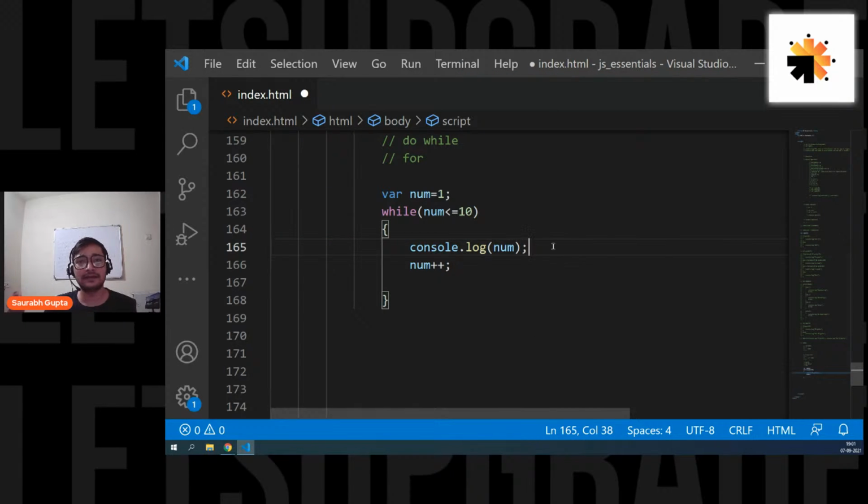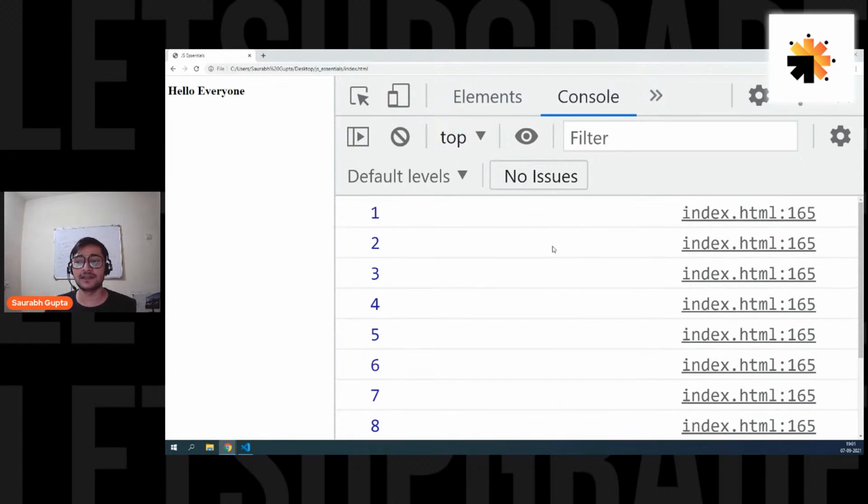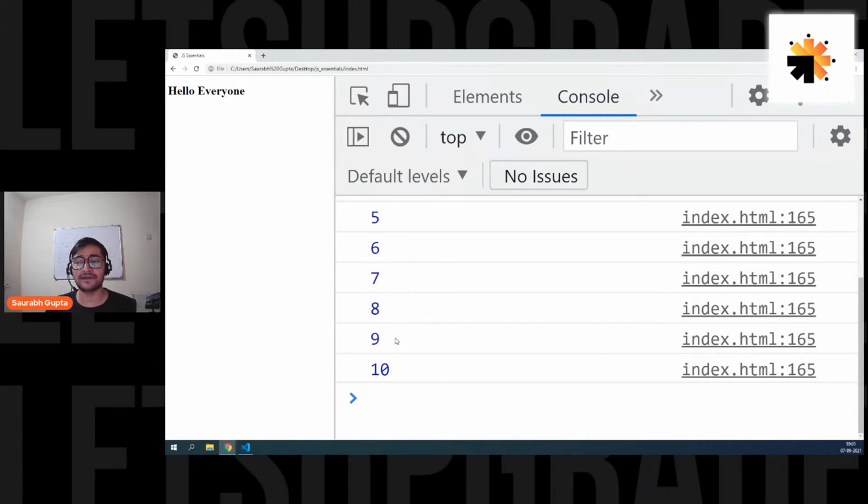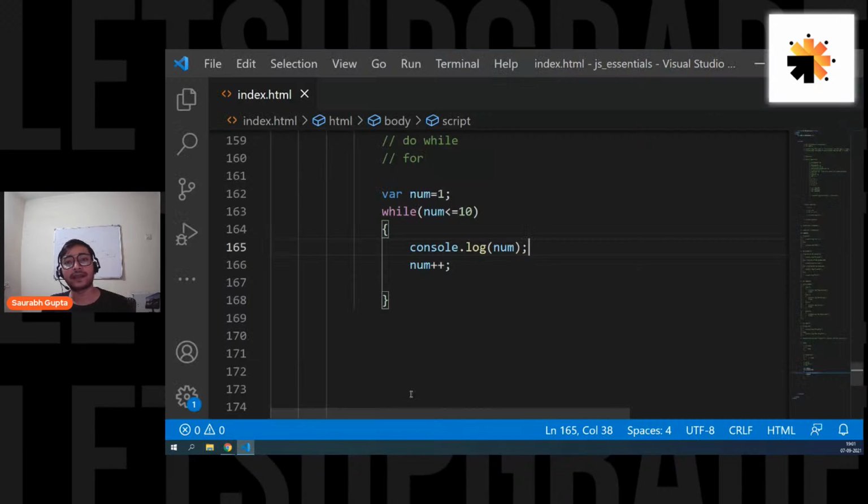So now it will print 1, the current value of num, then 2, the current value of num, then 3, that is also the current value of num. So every time the loop executes, num increments and I'm printing that num. So now it should print 1, 2, 3, 4, 5, 6 till 10. See here, 1, 2, 3, 4, 5, 6, 7, 8, 9, 10. So I can also do this.